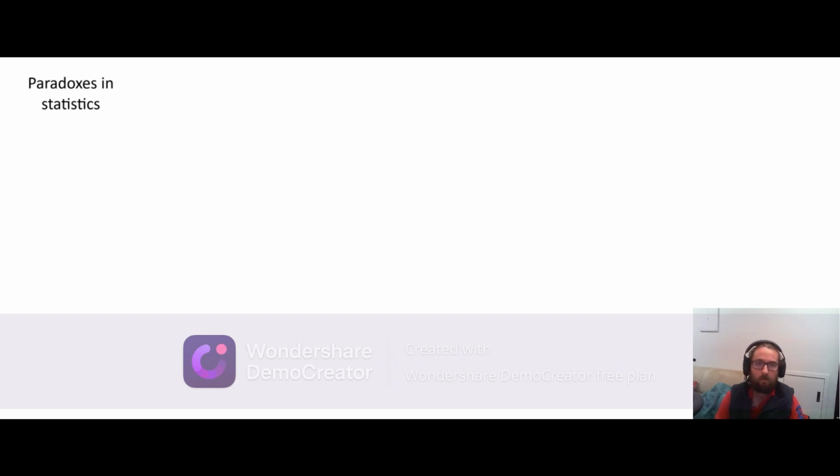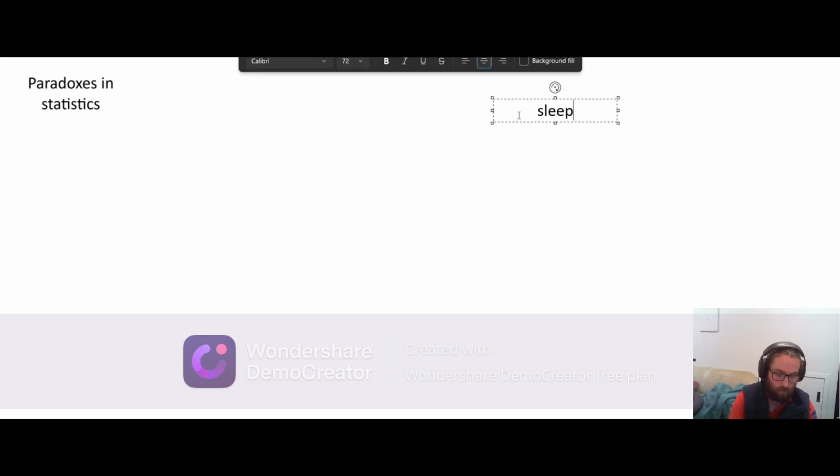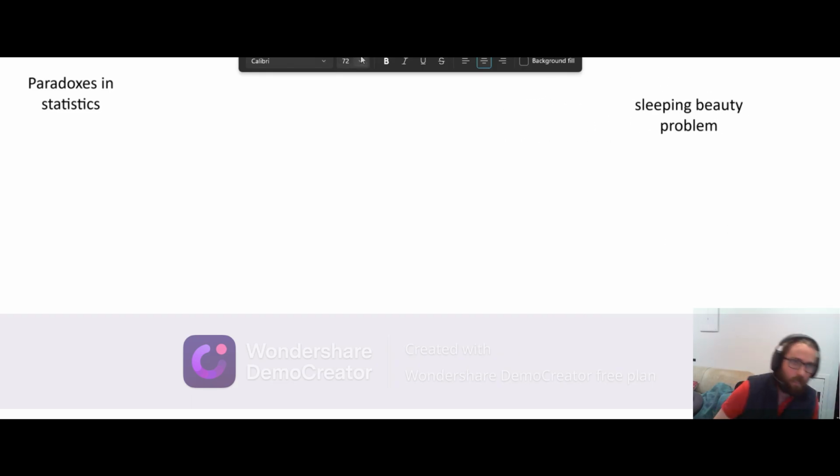Now I'm going to talk about something that's more akin to a paradox, and that is called the Sleeping Beauty problem. Here's how it works. And this is a hypothetical, it doesn't really matter why the hypothetical is happening. But let's say you're about to be put under a general anesthetic. You're basically going to be in a coma. You're not going to know anything while you're in this coma.